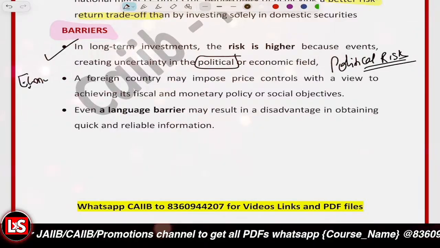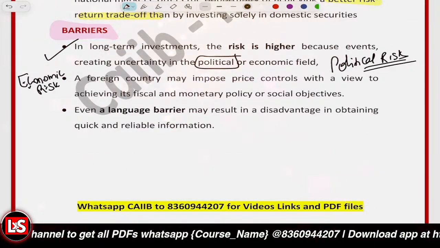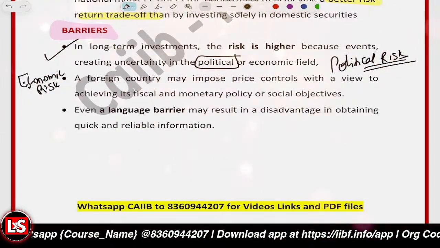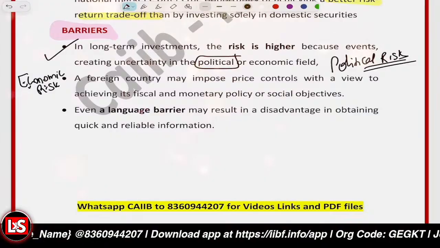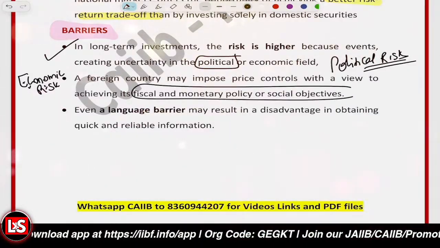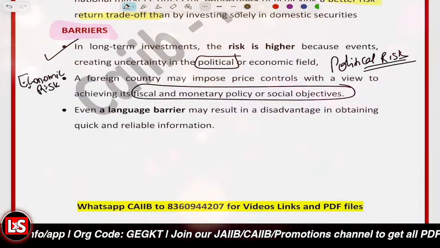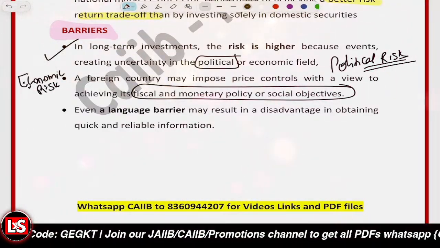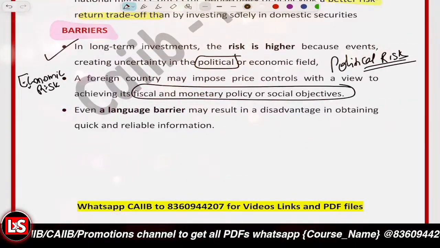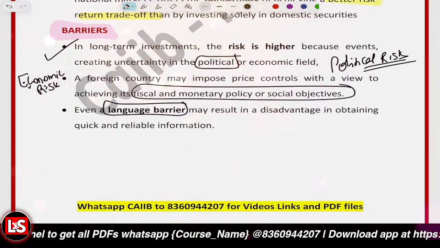The second thing is economic risk. And why is economic risk there? It could be recession, inflation, fiscal instability, or a currency crisis, anything like that. And further, the language barrier: communication and information gathering may become difficult. So these are the barriers which are there.